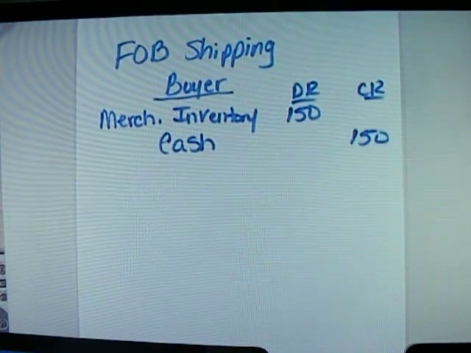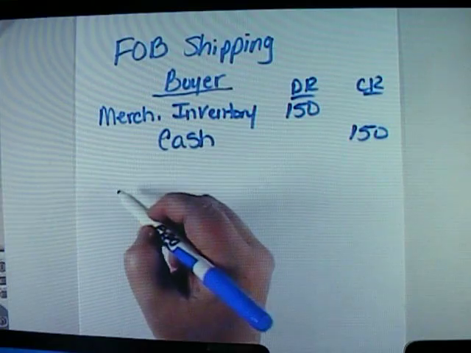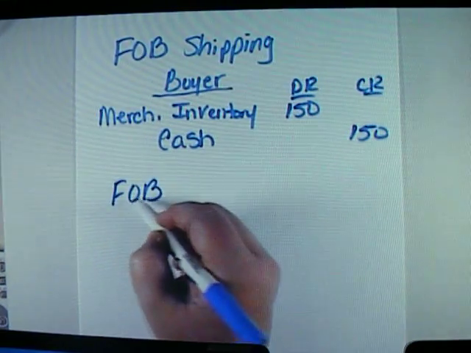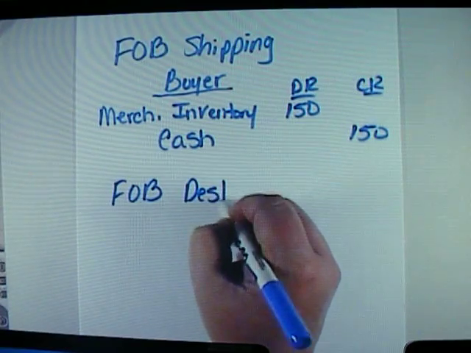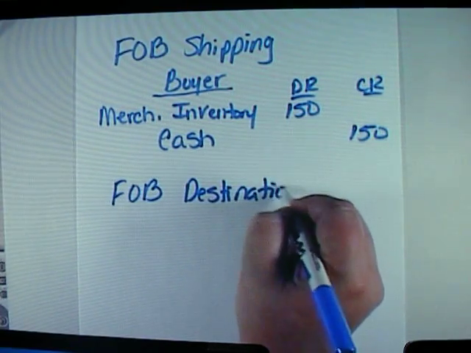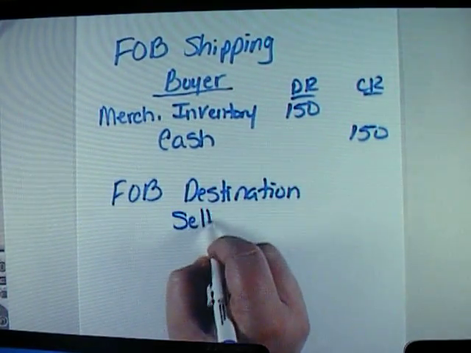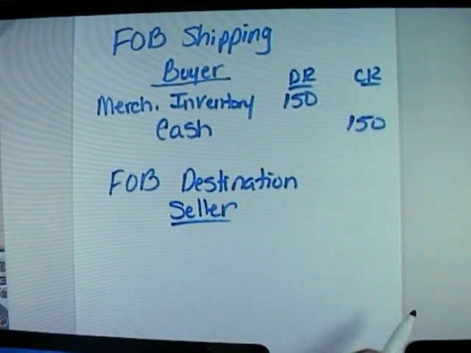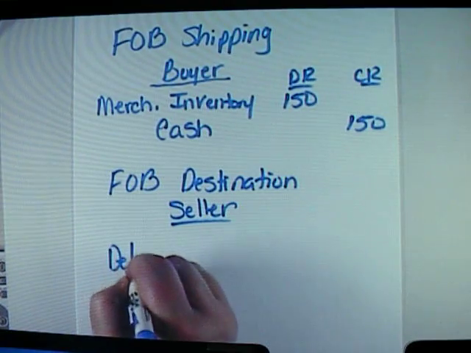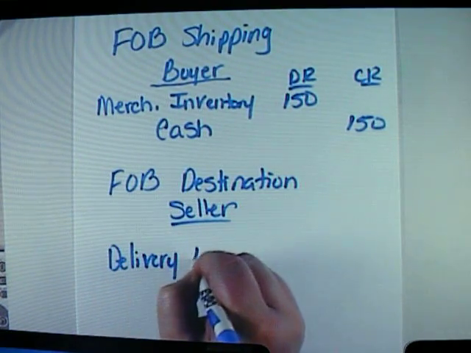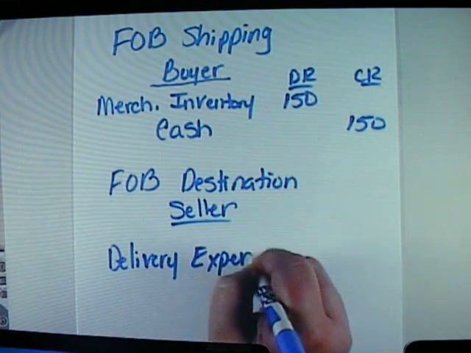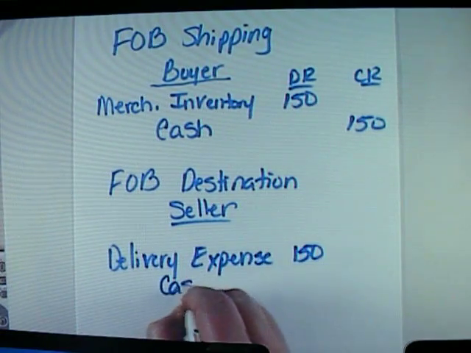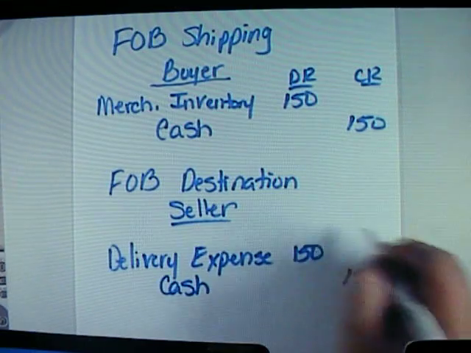Now, if the seller is responsible, we will consider this to be FOB, Freight on Board Destination. And in this particular case, the seller is responsible, and the seller will now record a debit to delivery expense for $150. And a credit to cash for $150 as well.